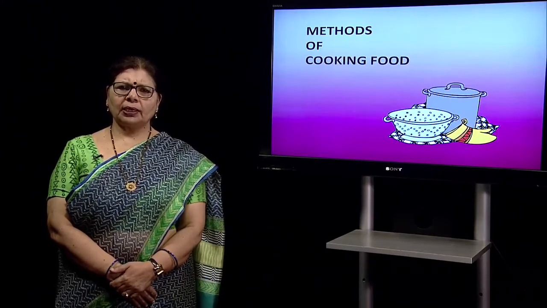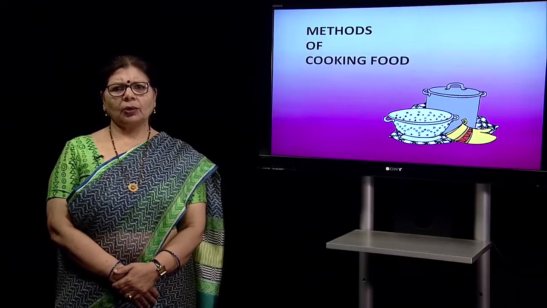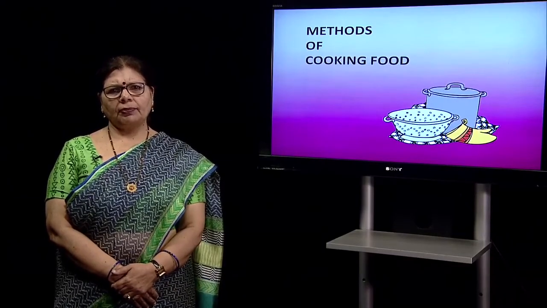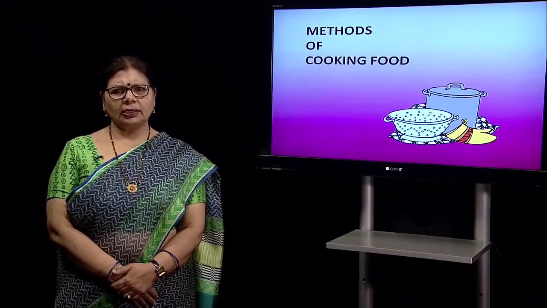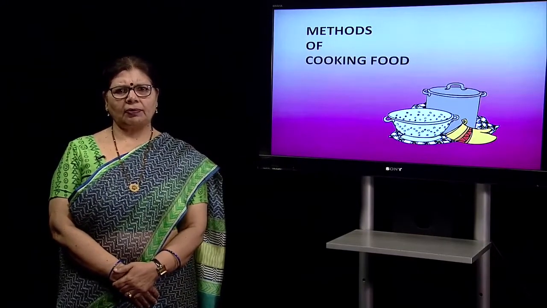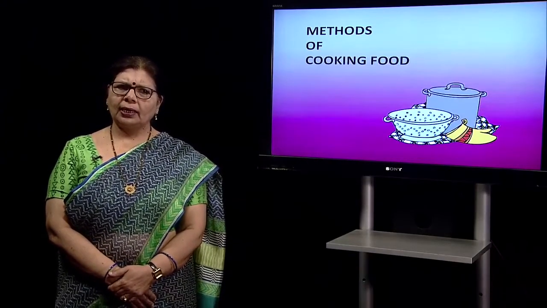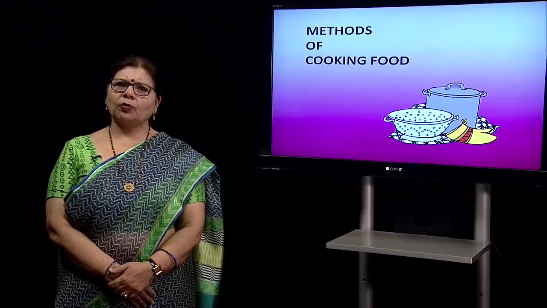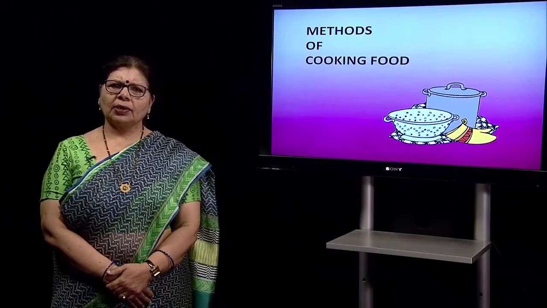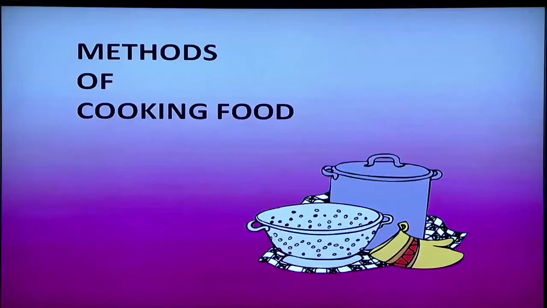Various kinds of methods, from boiling to baking, are used to cook food in different ways. Various ingredients are used. They provide different texture, taste and flavor, and color and appearance is also very important. Let us see in this chapter what are the things we are going to use for cooking different foods and what are the advantages of cooking the food.